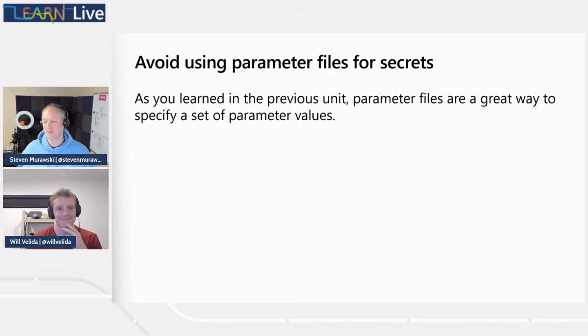Very often these things are being shared amongst a number of folks who are using the same template. So parameter files are not a great place for storing your secrets. We may need to pass a secret through the parameter file, but having the clear text secret in your parameter file is not a great experience, right?